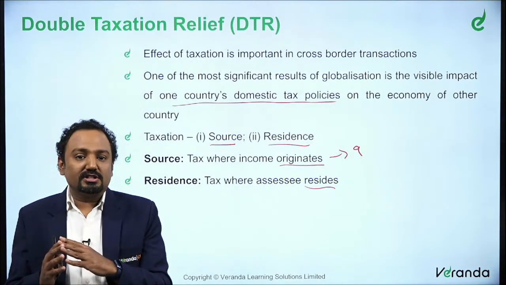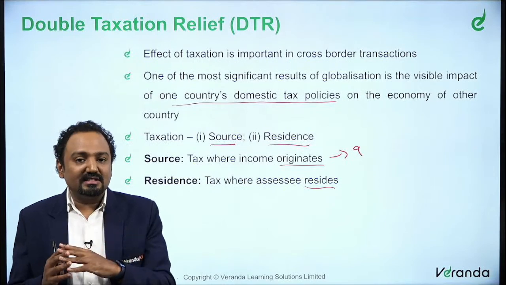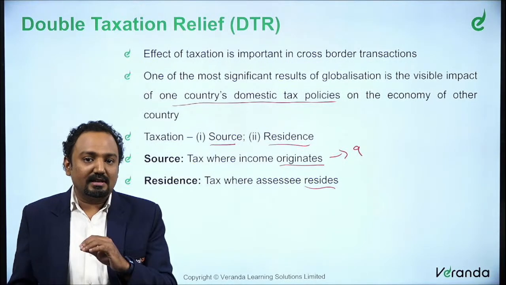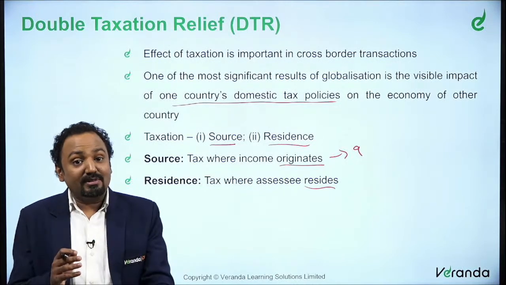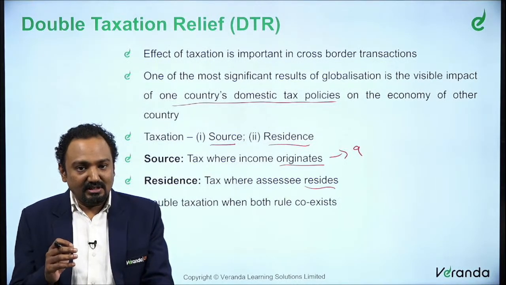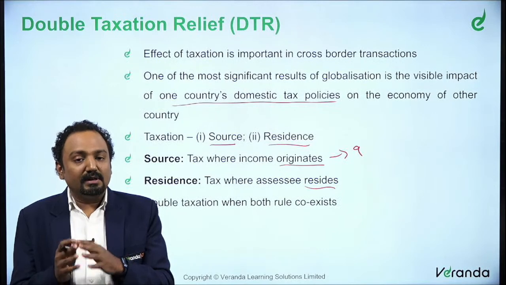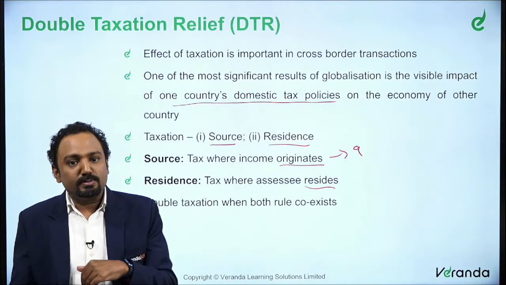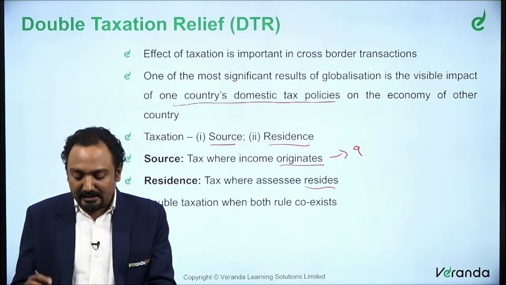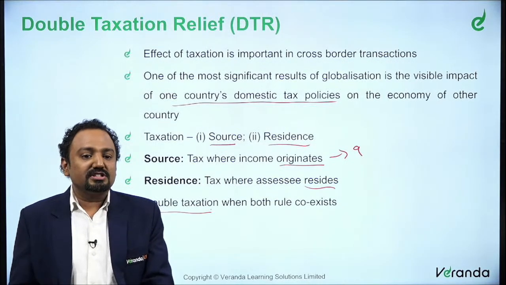And according to section 9, an income is taxed in India because it is deemed to accrue or arise in India on a source basis. So there is a situation where, for the same transaction, both source-based taxation and residence-based taxation are applicable. That is where the concept of double taxation comes into the picture.